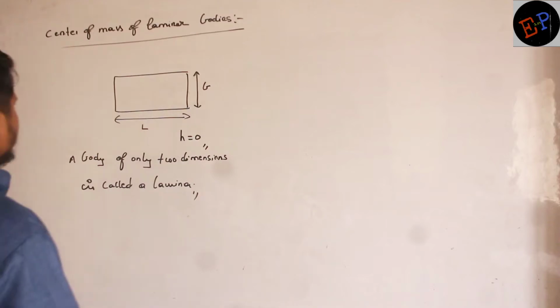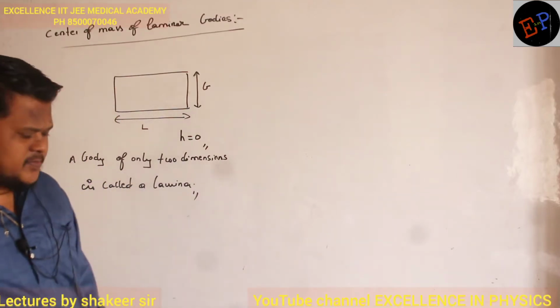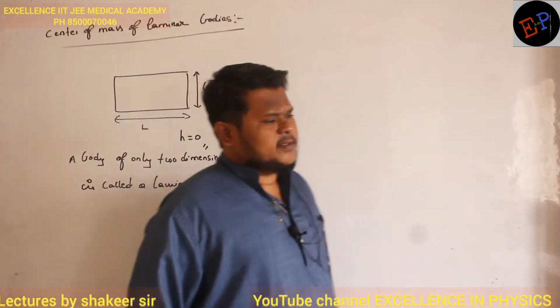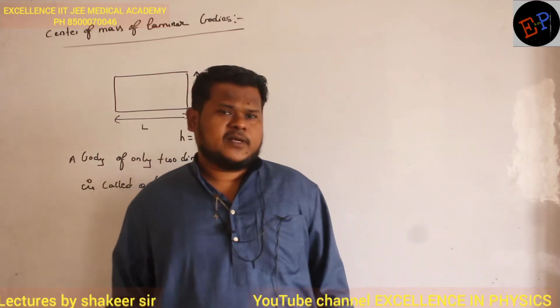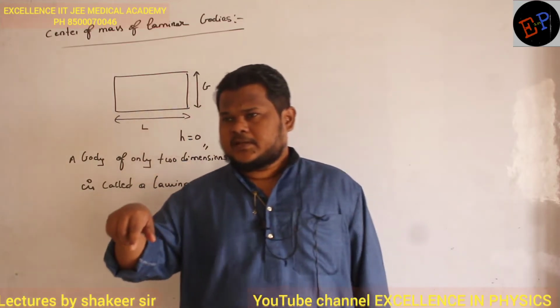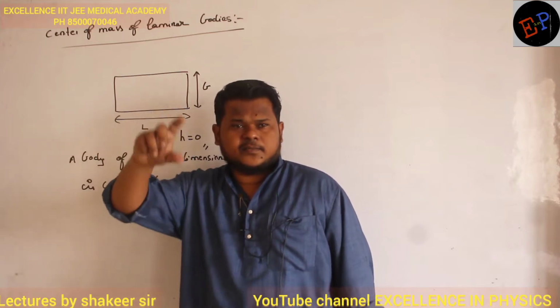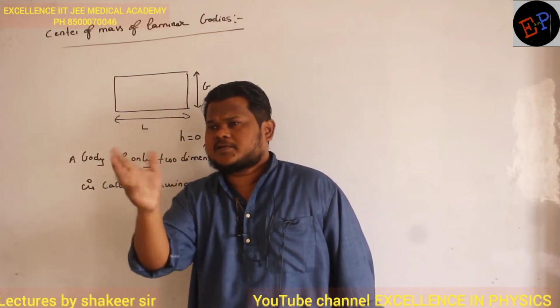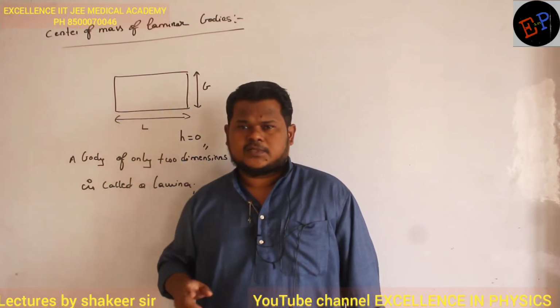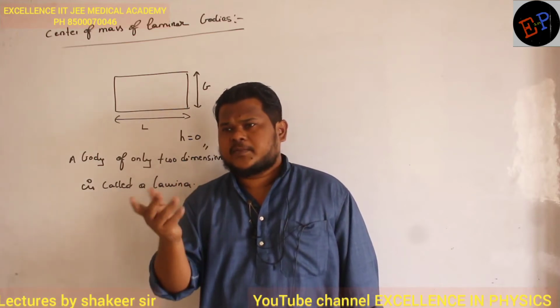So the next topic we are studying is center of mass of laminar bodies. What is a laminar body? Paper is an example of a laminar body. Paper has only length and breadth. Thickness will be negligible, thickness will be 0. Such kinds of bodies we can call laminar bodies.